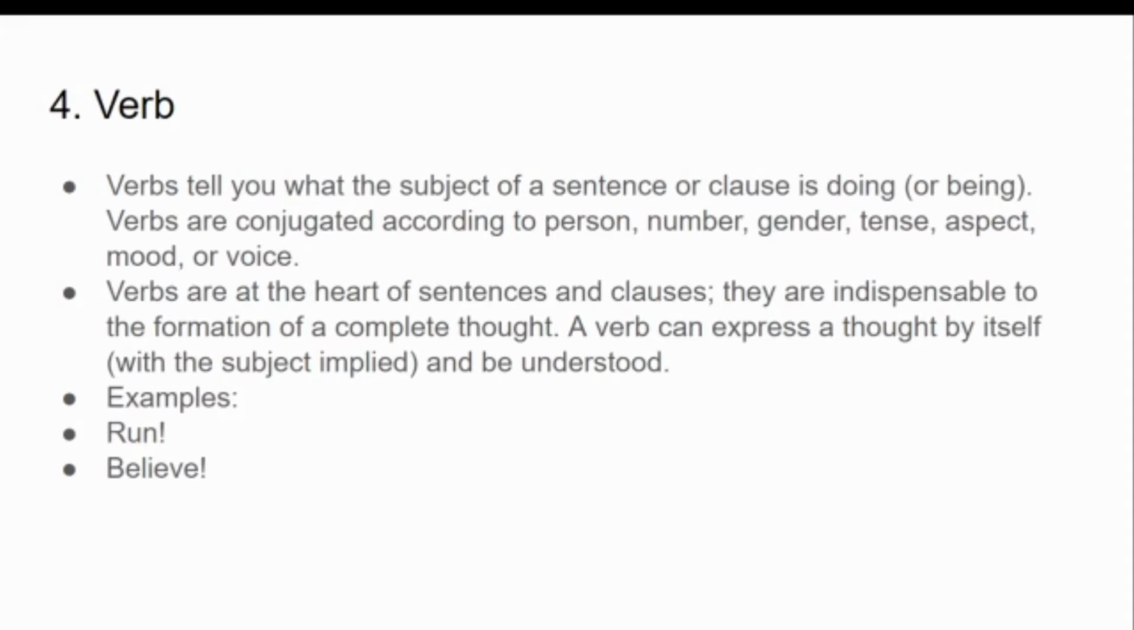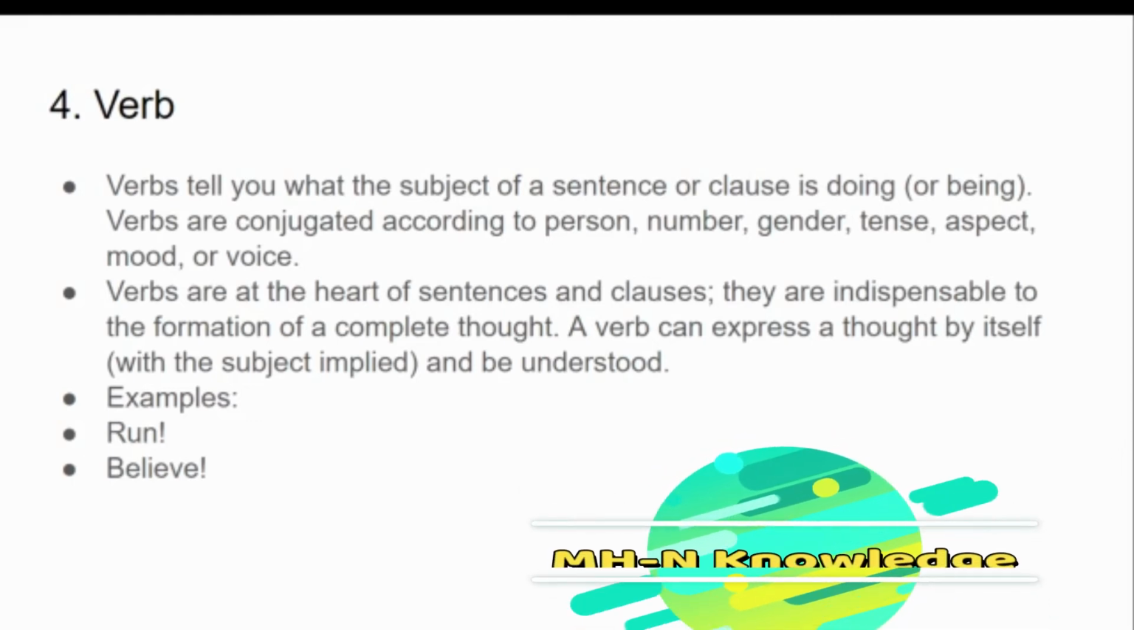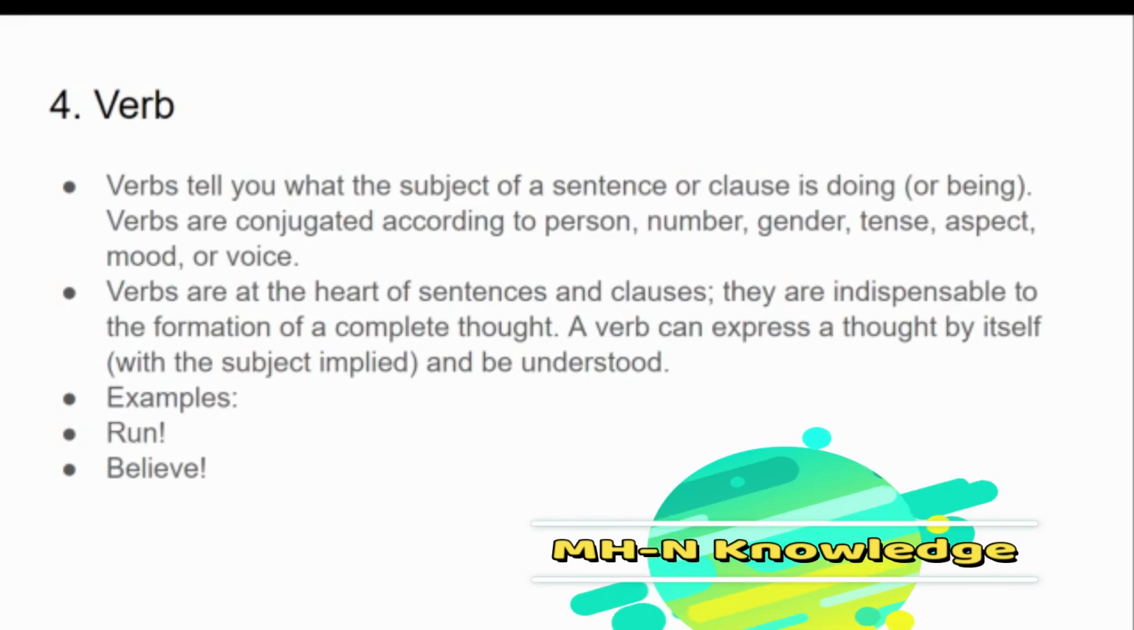For example, run. Now, run is a clear action. When I say she ran, now what is she doing, right? She is running. Now, run here is a clear verb that you can identify. Another example can be believe. She believes. What state is she in? In the state of belief, right? So, believe here is a verb. I hope you understand verb.